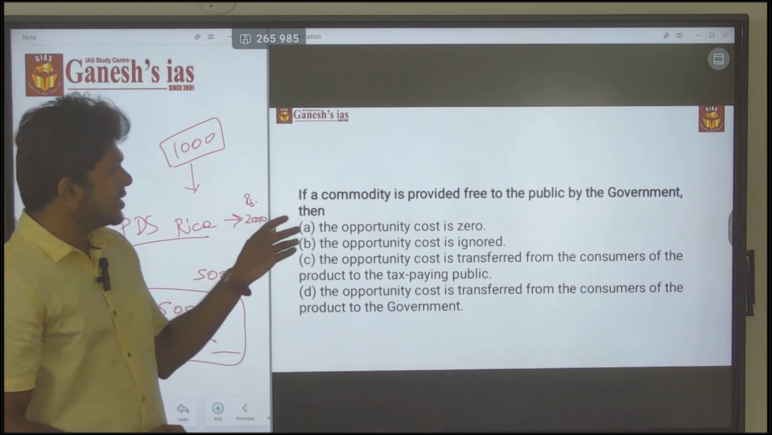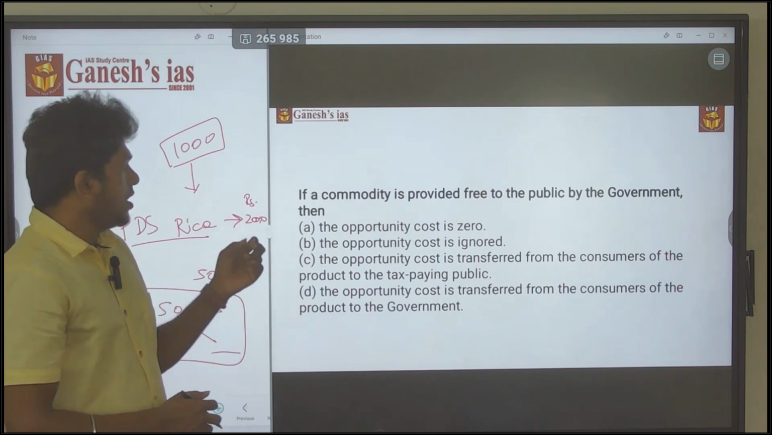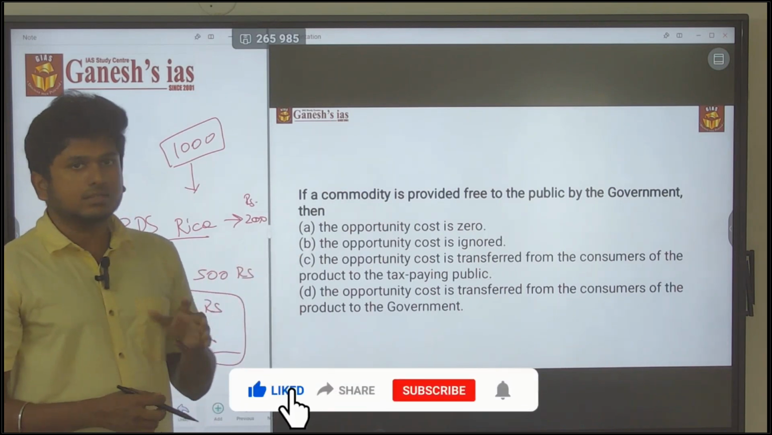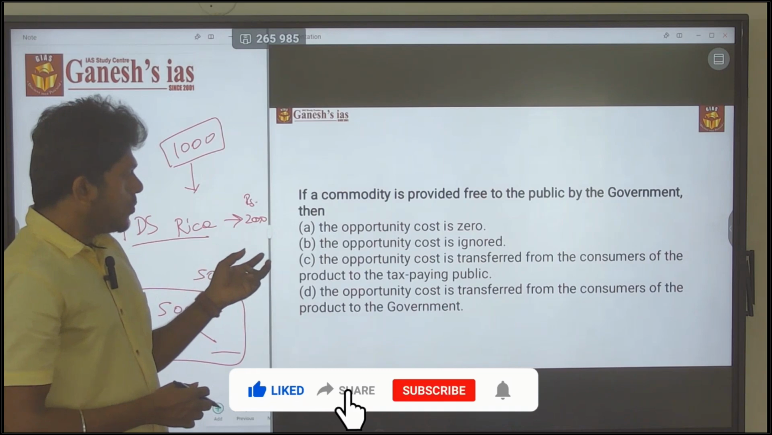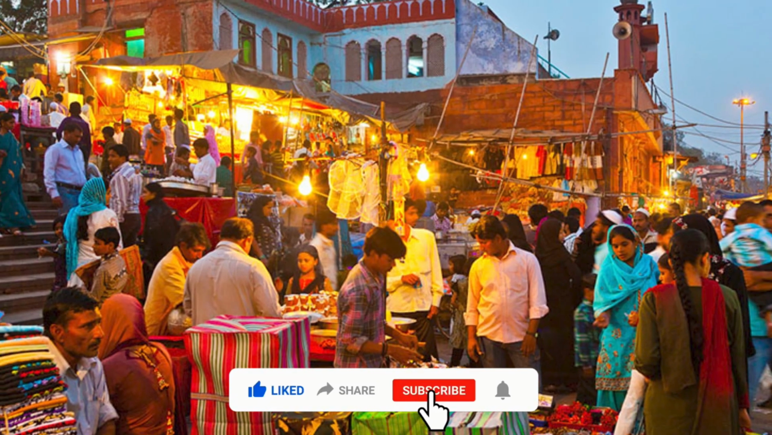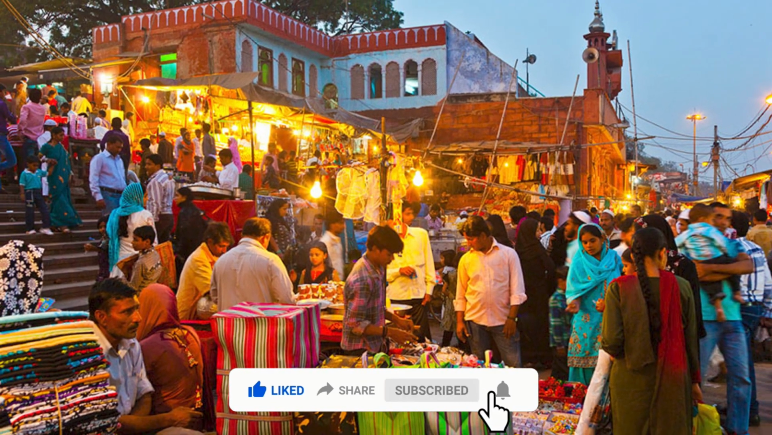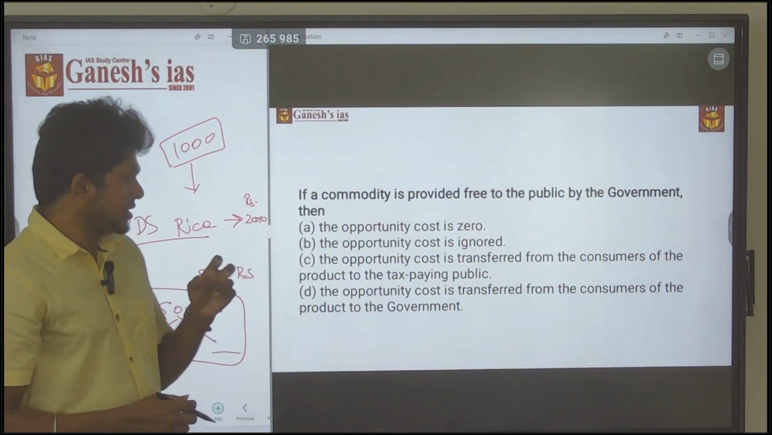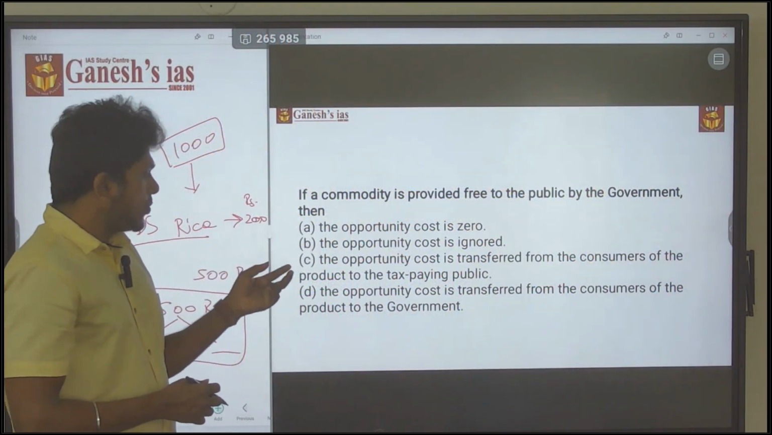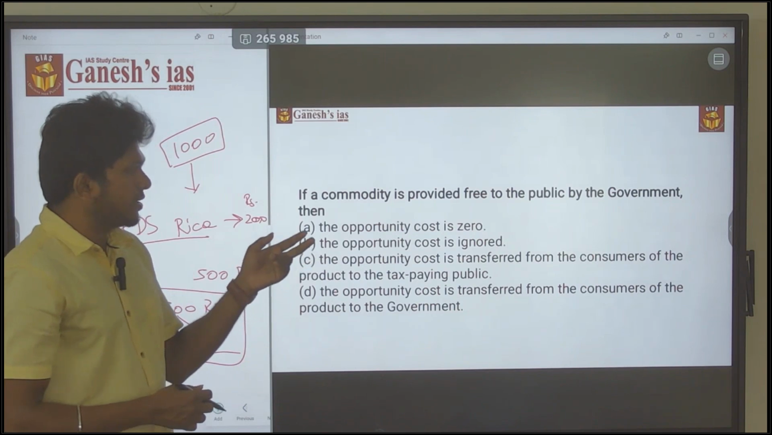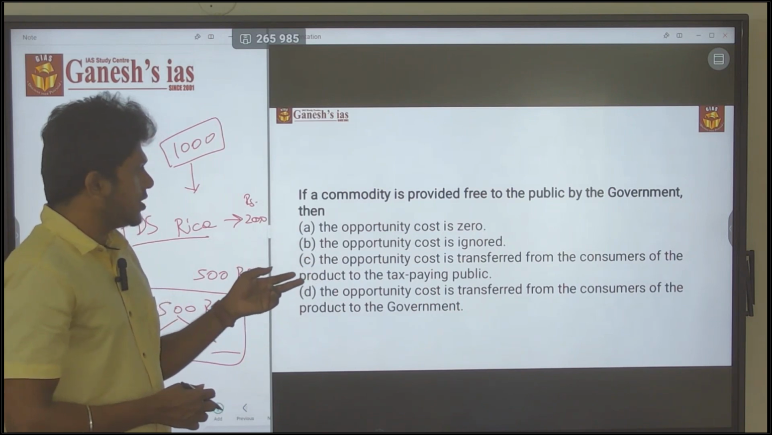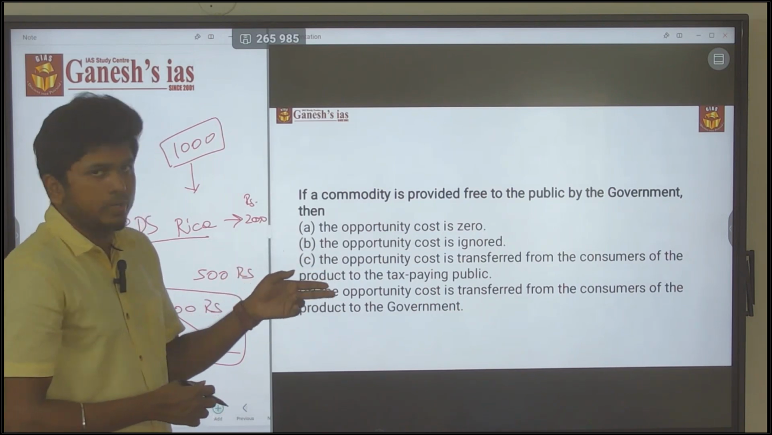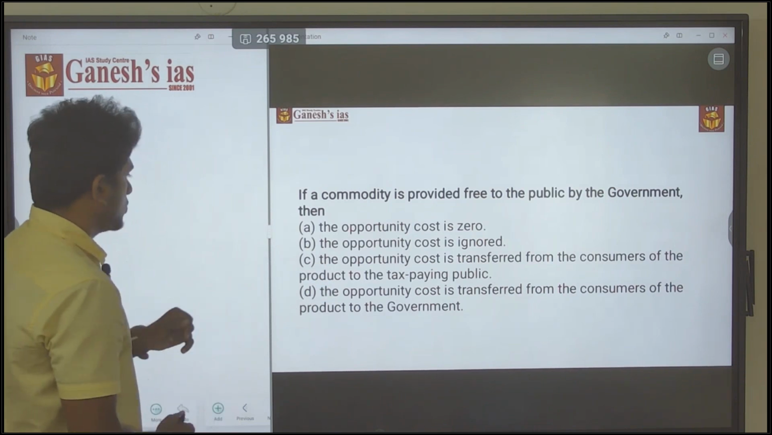So that is why the first statement is actually wrong. The statement that opportunity cost is ignored is totally irrelevant. The next statement: opportunity cost is transferred from the consumers of the product to the tax-paying public. So the answer is actually C.